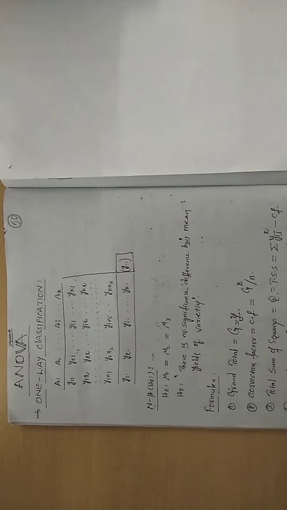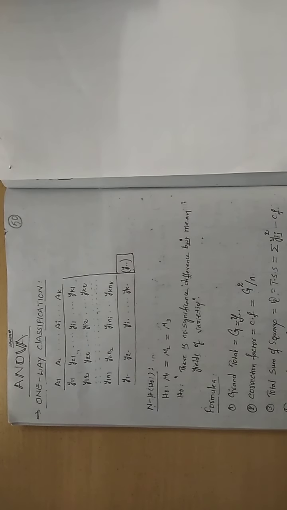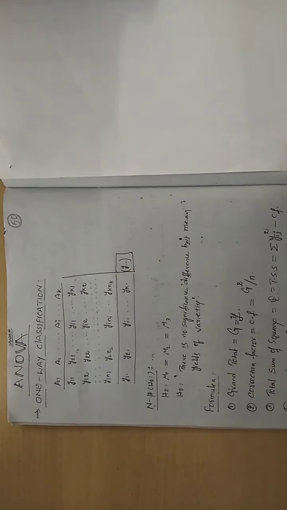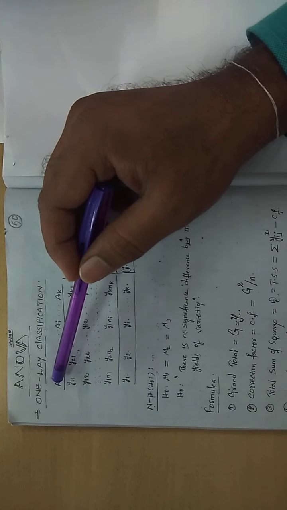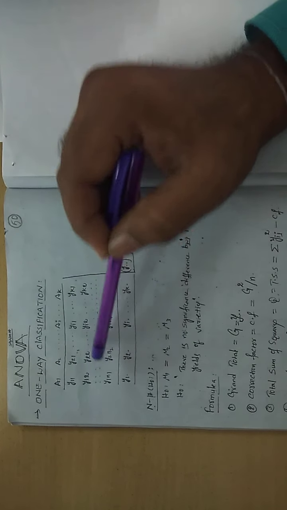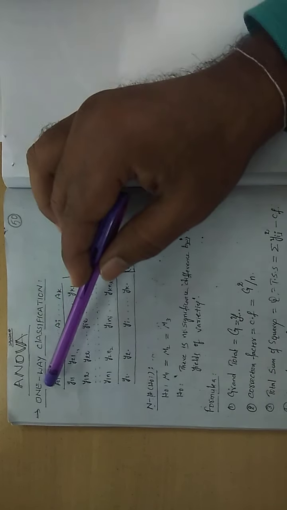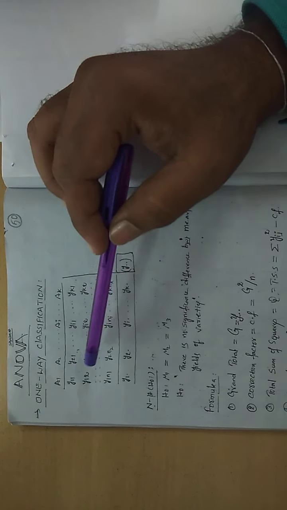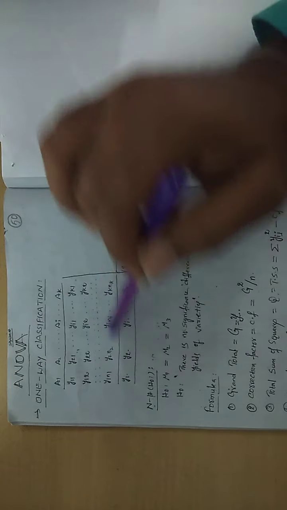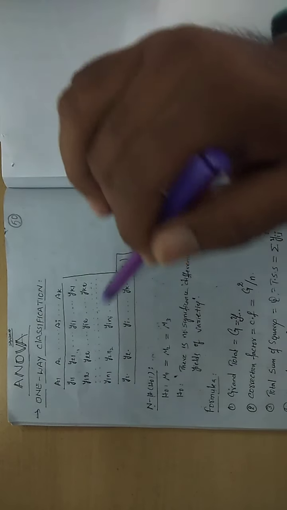Now this is the theory part of the ANOVA of one-way classification. Just now I told you only one source of variation would be there. So remember that under one-way classification, always try to write the data in terms of columns. Sometimes in the problem they will give it horizontally, from left to right.